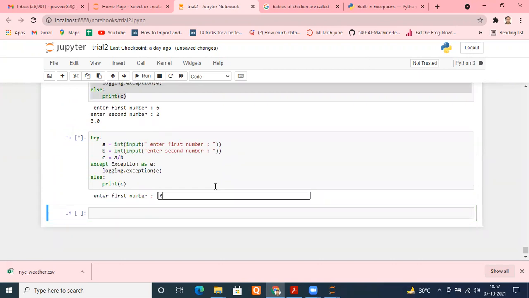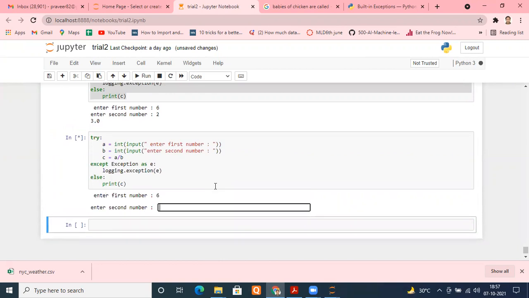Okay, let me put the first argument, and the second argument to be 0. As we are dividing by 0, immediately an exception will be raised, which will be a ZeroDivisionError. That will be captured by the exception handler and saved in my file. So I put 6 and 0 and run it.